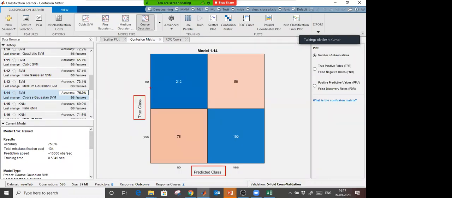It shows that from the true classes, 212 are perfectly classified as no, meaning no diabetes, and from no, 56 are misclassified as yes. If I'm talking about the yes class, 78 are misclassified as no, and 190 are perfectly, truly classified as yes. Hope you got it this time.